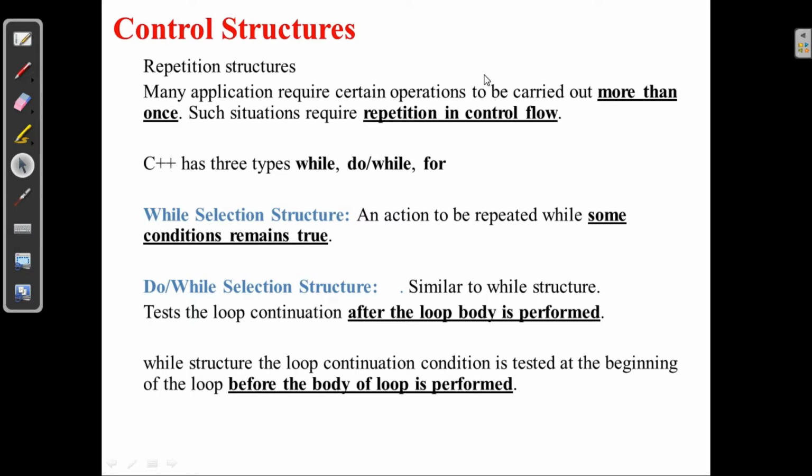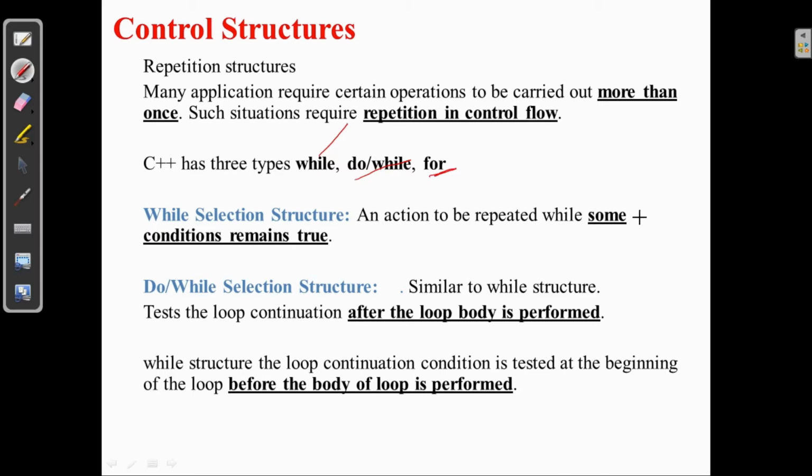There are many applications which require an operation to be performed more than one time. For example, the same operation we want to perform 10 times or 100 times. There is no need to write that particular expression 10 times or 100 times. For that purpose, we have loop structures or repetition control structures in C++. Basically there are three types of loop structures in C++: while loop, do while loop and for loop.